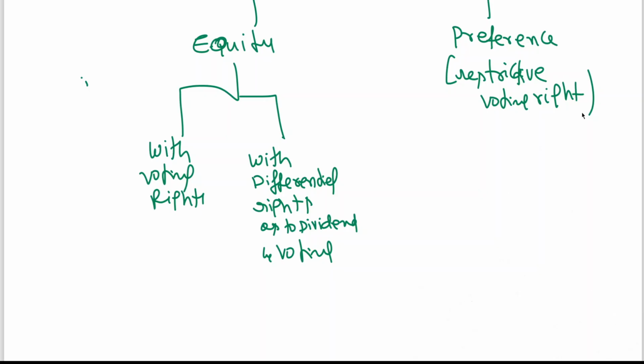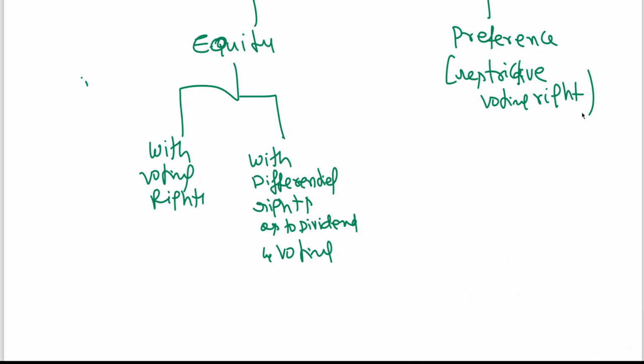Restrictive means special cases only. They have it for repayment of amounts to them in case of redemption, and also for reduction of equity capital or preference share capital, like you see in internal reconstruction. Then they will have a restrictive voting right when you are passing such a resolution.